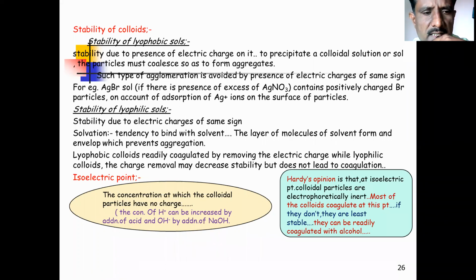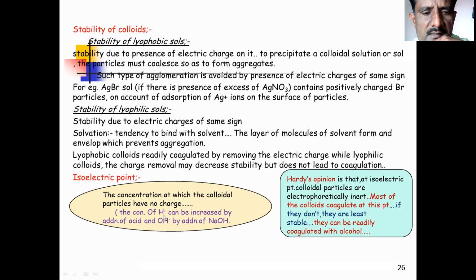Now next point is isoelectric point. Friends, you know what is meant by isoelectric point. It is the concentration at which the colloidal particle has no charge, that means the concentration of H positive can be increased by addition of acid, or OH negative will be maintained by addition of NaOH. Now this is very important if you want to maintain the isoelectric point.